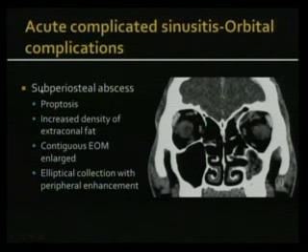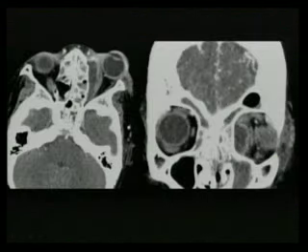So how does a subperiosteal abscess look? You have this elliptical collection with peripheral enhancement. You can have proptosis, which we saw. You can have increased density of the extraconal fat, and you can have enlargement of the extraocular muscles. And we'll look at some of these examples.